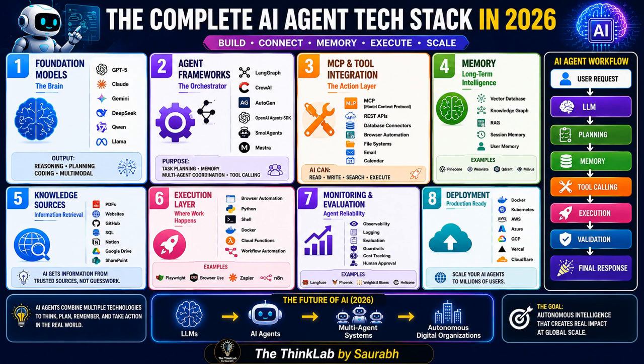The first layer, layer one, is called the foundation layer. Think of this as the brain of an AI agent, right? This is the most powerful part. This is the brain of any AI agent. There are several popular models, including GPT, Claude, Gemini, DeepSeek, and Llama. These models understand language. They can write code. They can write text. They can solve problems. They can even understand images and documents. Without a powerful language model, there is no AI agent. This is where intelligence begins.